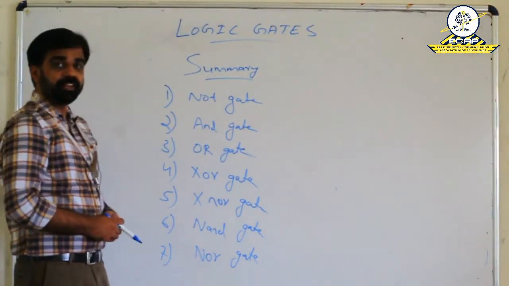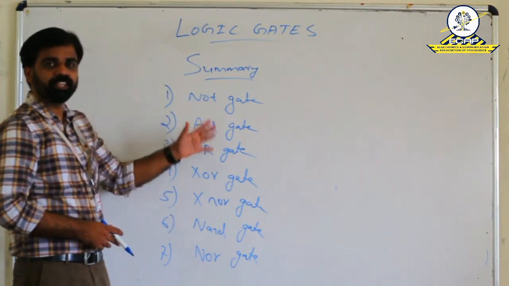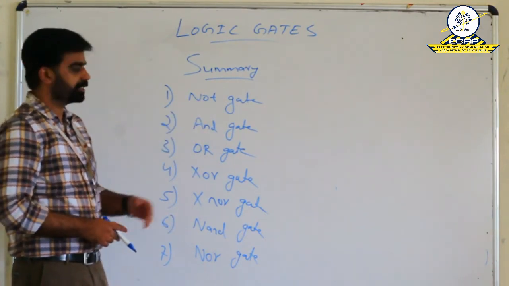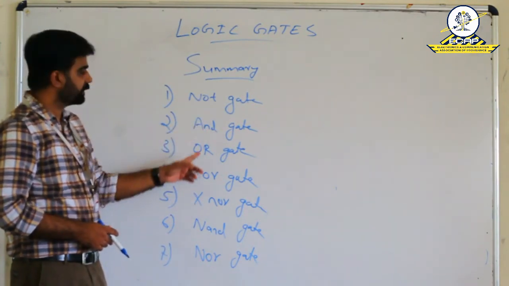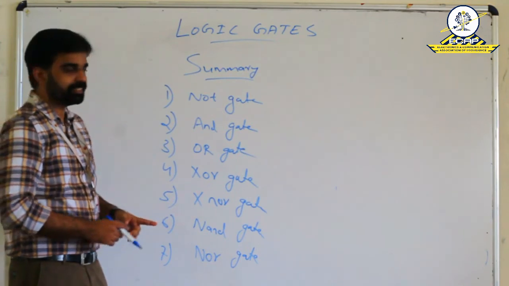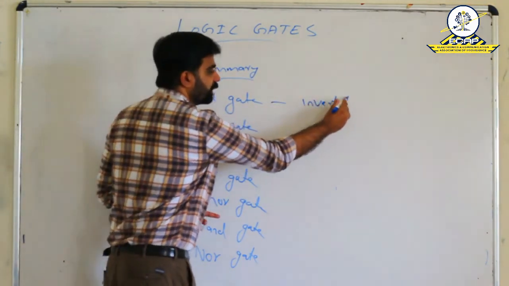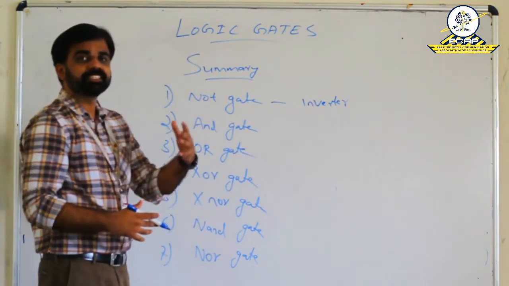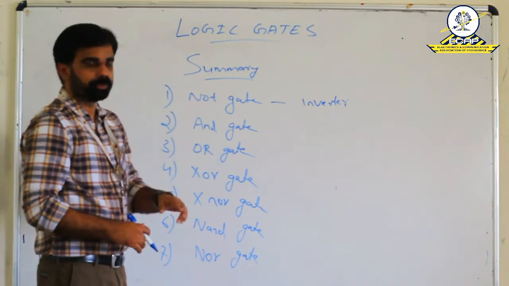Now we come to the end of this session. So here we can see the summary of what we discussed in this session. These are the different types of gates which we discussed. NOT gate, that is also known as inverter. Whatever be the input, its inverted version is obtained at the output. Only one input and one output.